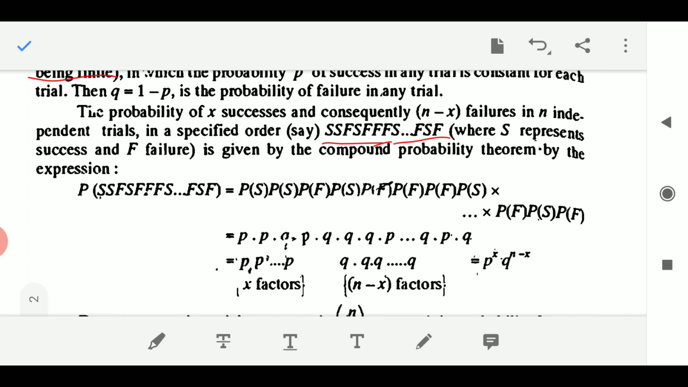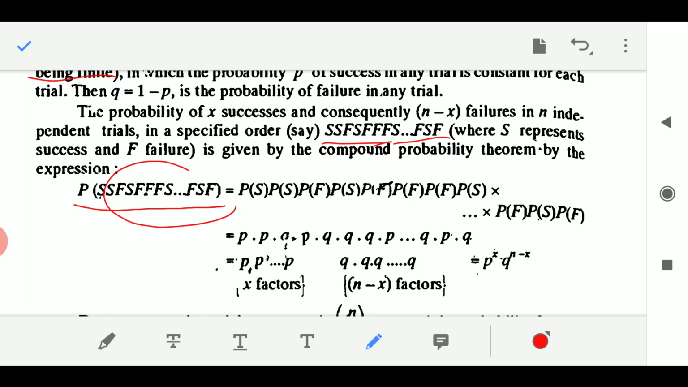In this way, every experiment is independent of each other, and then the compound probability theorem comes into the picture, which says that the probability of everything happening is equal to the multiplication of all the disjoint things, which is the probability of the thing which we have considered just now: success, success, failure, success, failure, failure, whatever. The random order is equal to probability of success, probability of success, probability of failure, probability of success, probability of failure, failure, failure, success, and so on. Failure, success, failure. I am just following this.